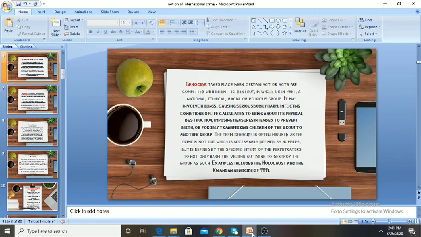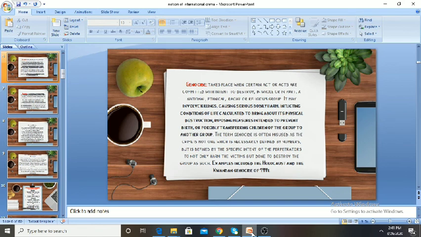Moreover, the term genocide is often misused. The crime is not necessarily defined by numbers, but by the specific intent of the perpetrators to not only harm the victims but to destroy the group as such.